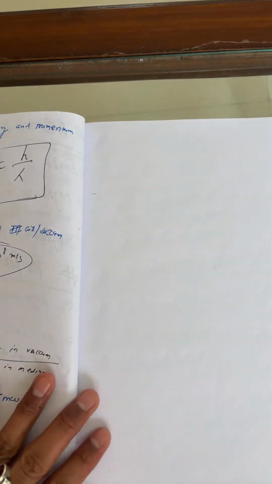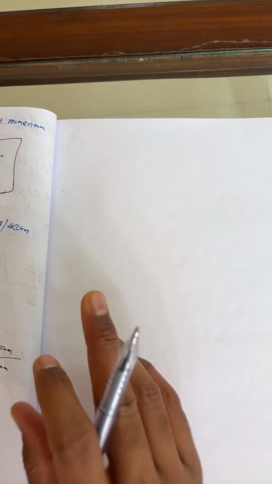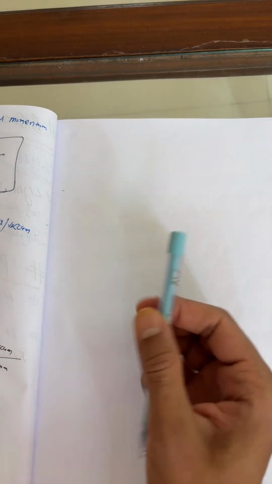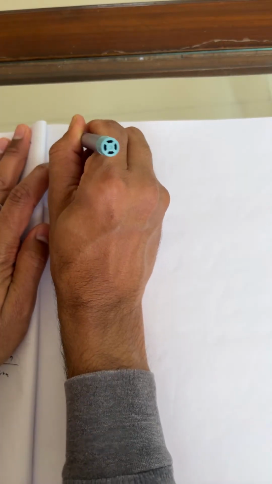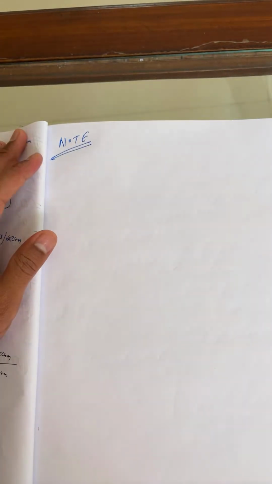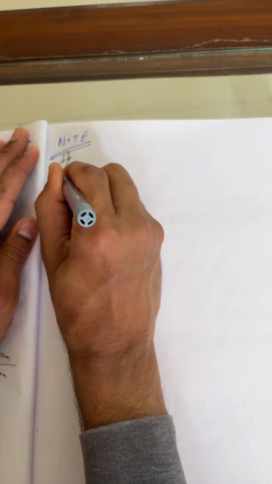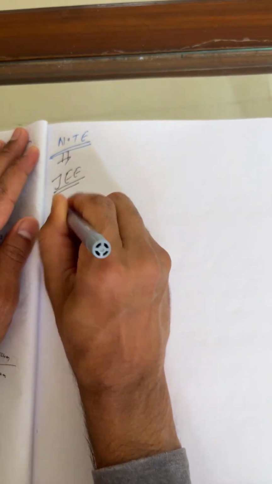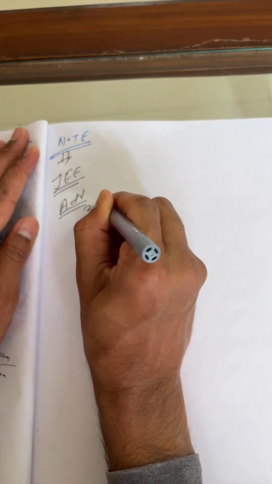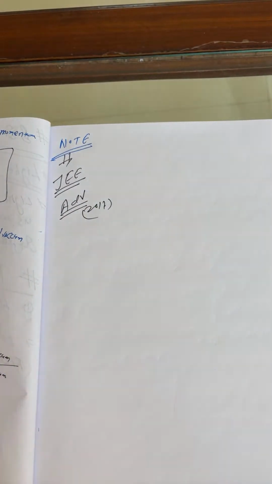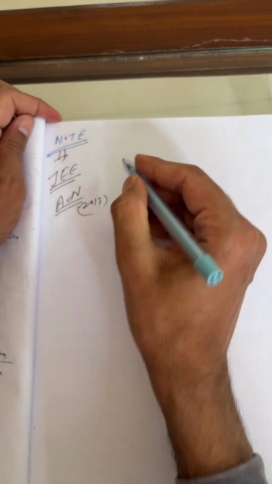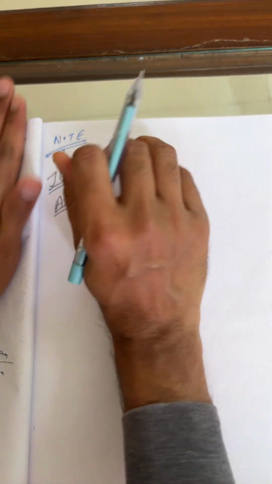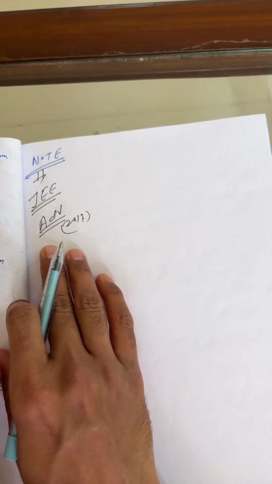Now, have a look here. So this is what I said, properties of light. One more point, that you can note down here, because this was asked one time in JEE Advanced 2017. It's a comprehension question. Okay. So what's the thing here? Anyone can answer me if you already know these questions.